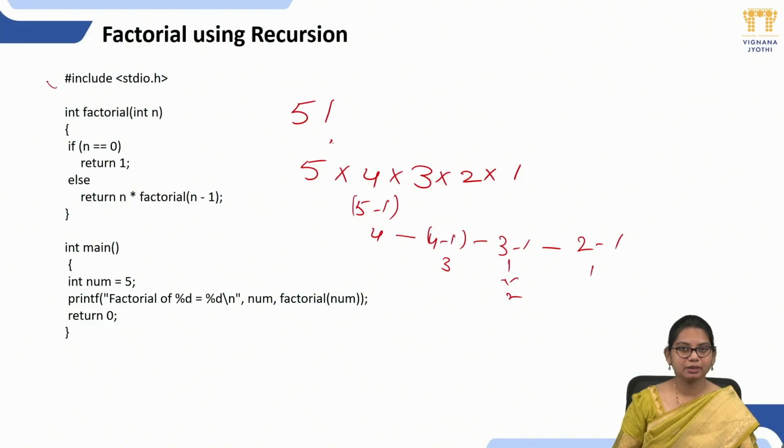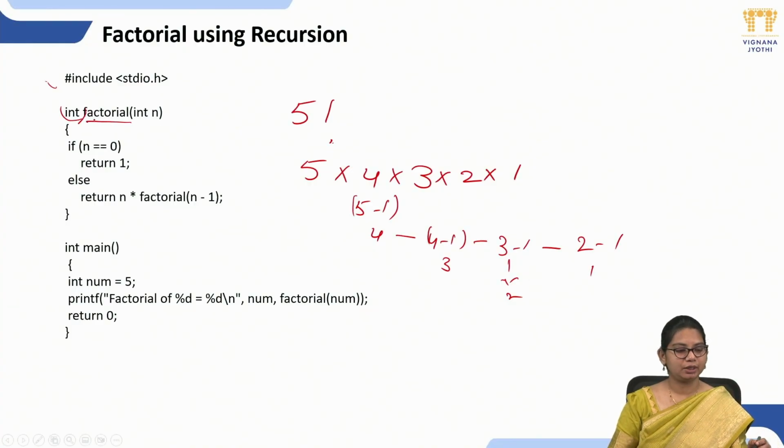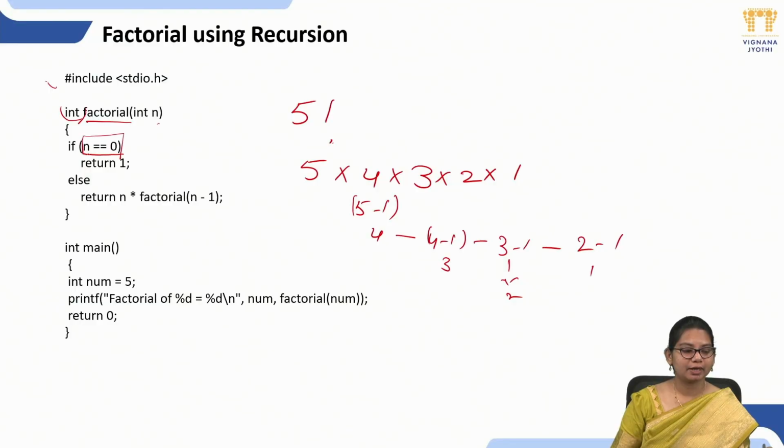Now we will try to solve the example in programming. First we have given the header file, and after that we mention the data type int. Our function name is factorial, and n is my input parameter. Inside the function we have an if, which is my base condition: if n == 0, it will return 1.